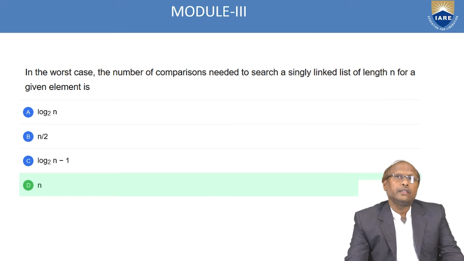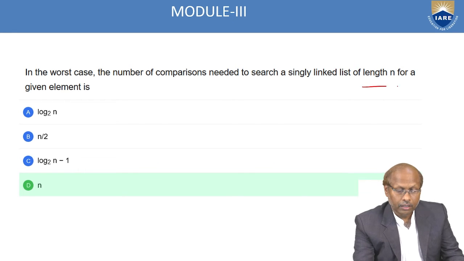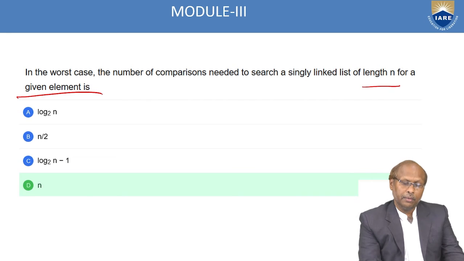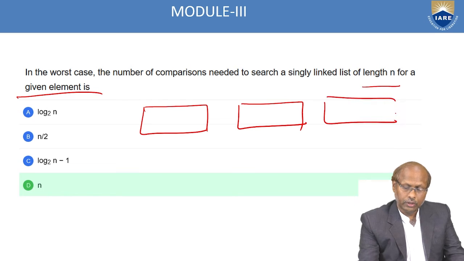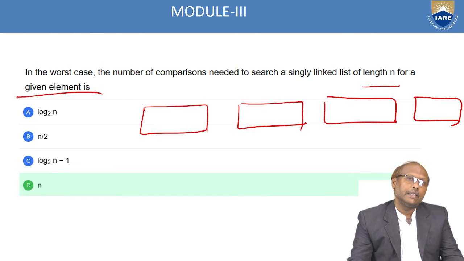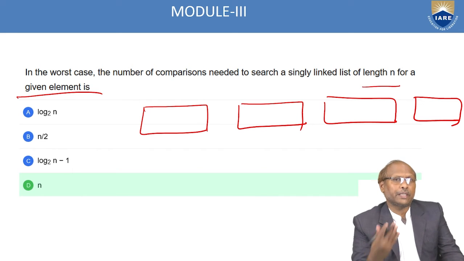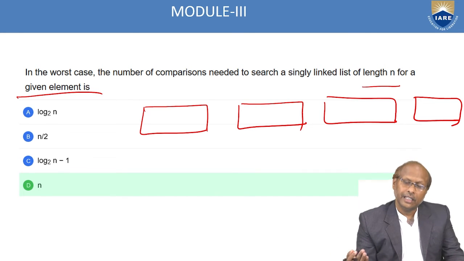Next, they may ask another question. In the worst case, the number of comparisons needed to search a single linked list of length n for a given element is as. Now you have a linked list with n number of nodes. Now you are trying to search for an element. Then they are asking, in the worst case, if the data is not available, what is the time complexity? If the data is available in the first place, okay, well and good. But in the worst case, it will take the first node, then go to the second node, then the third node, then go to the last node until found.